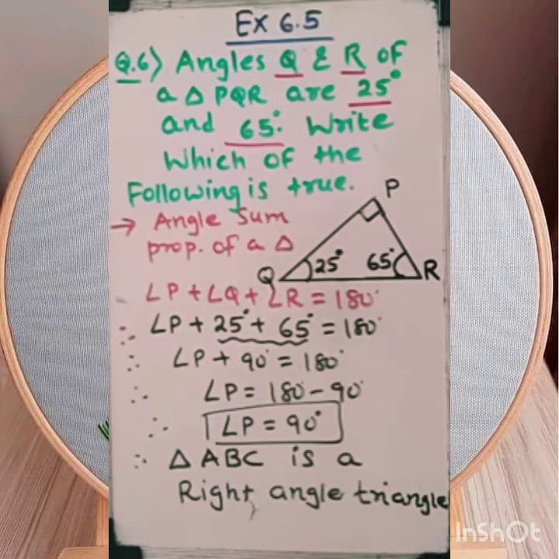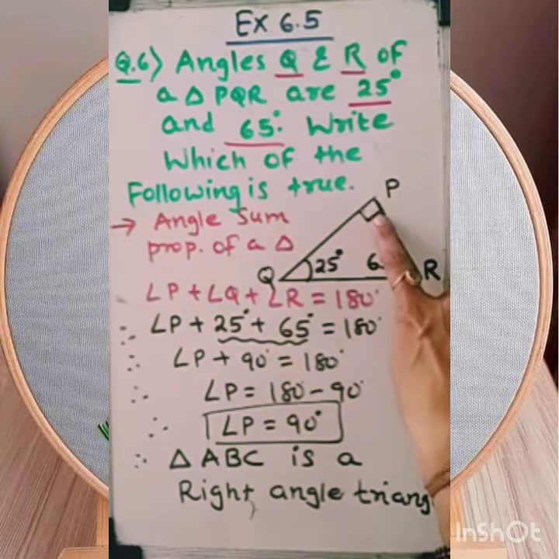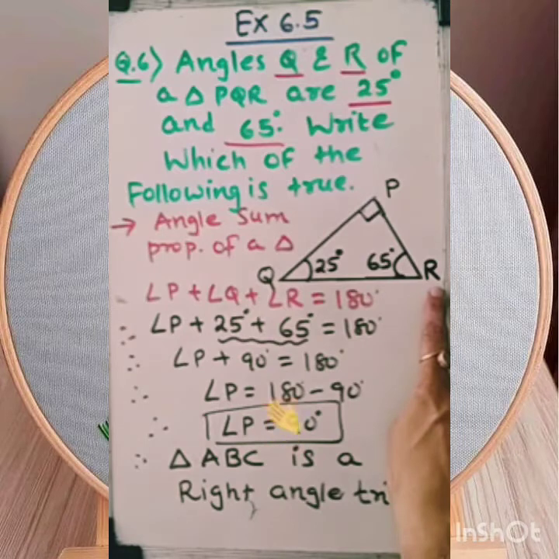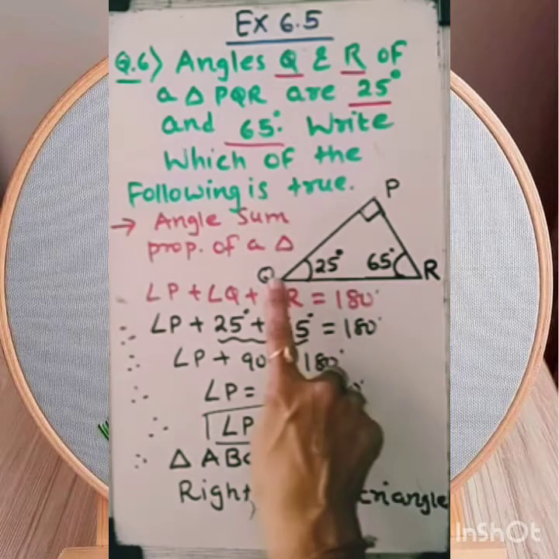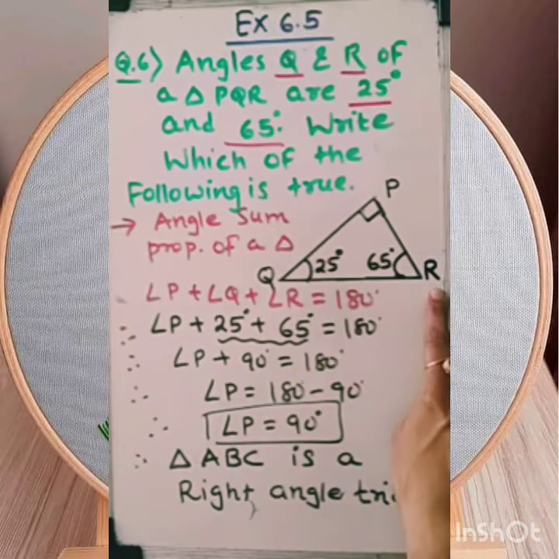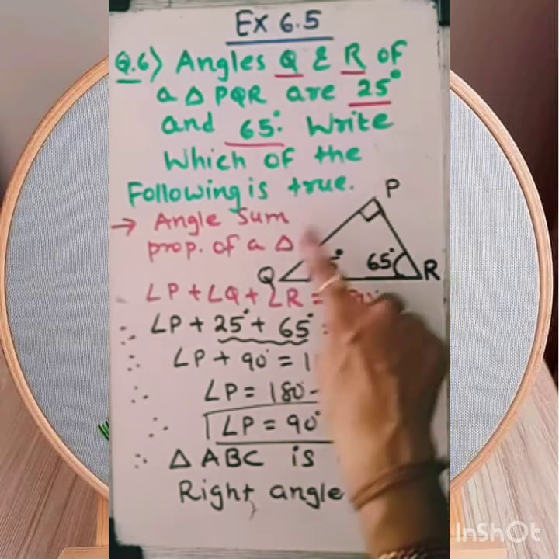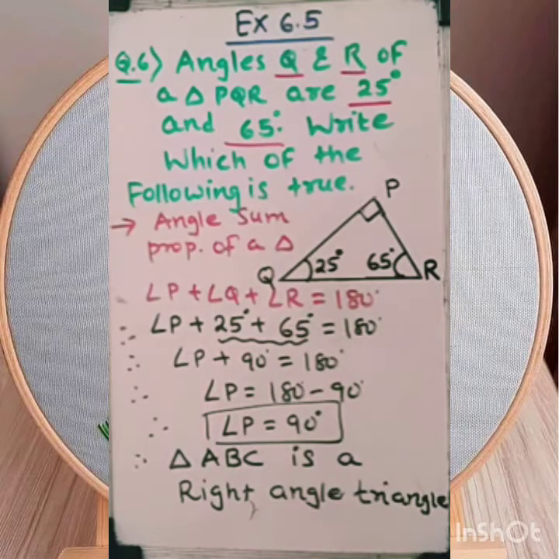We have to check which one is correct. This angle is 90 degree, so the opposite side of it will become hypotenuse. So QR will become hypotenuse. PR you can consider as a base, and PQ you can consider perpendicular.